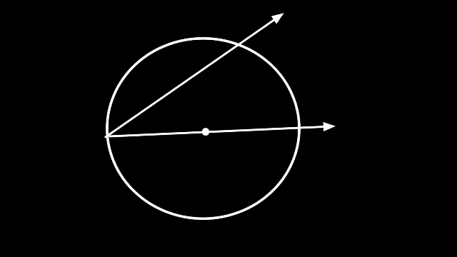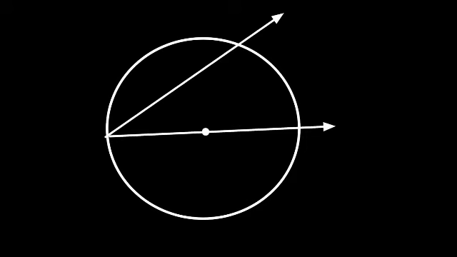There are three possibilities if they are coplanar. First, an arm of the inscribed angle passes through the center of the circle.